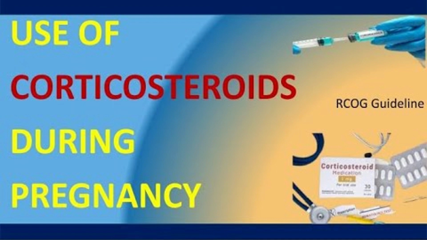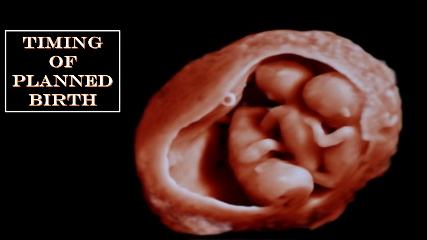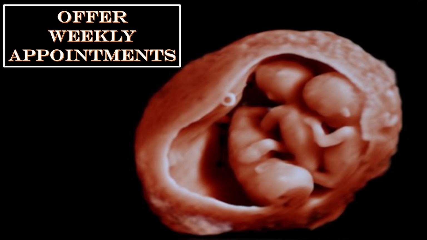Now, offer an individual assessment to determine the timing of the planned birth in a woman with a complicated twin or triplet pregnancy, a monochorionic triamniotic triplet pregnancy, or a triplet pregnancy that involves a shared placenta. Now, the timing of the planned birth should be discussed with the woman who declines planned birth at the timing recommended in the NICE recommendation. Offer a weekly appointment with a specialist obstetrician, and at each appointment the fetal growth, amniotic fluid, and Doppler umbilical artery flow for each baby should be screened.